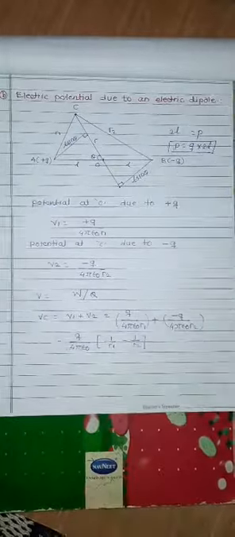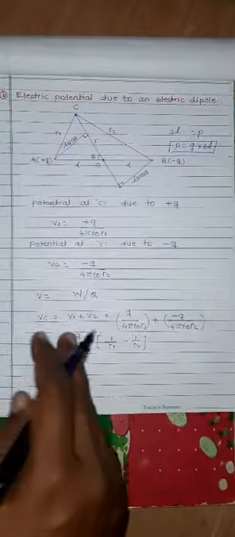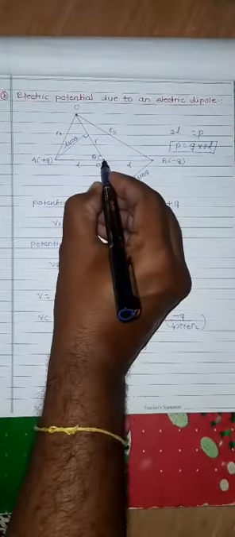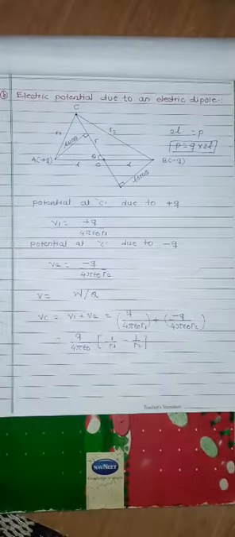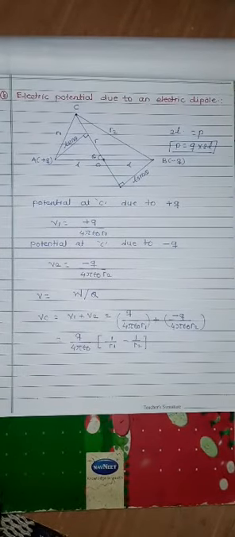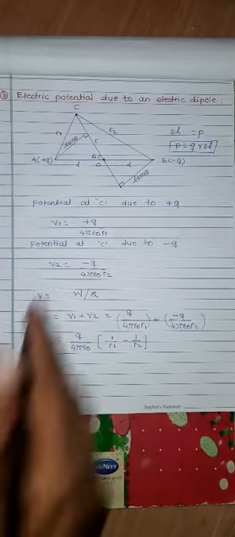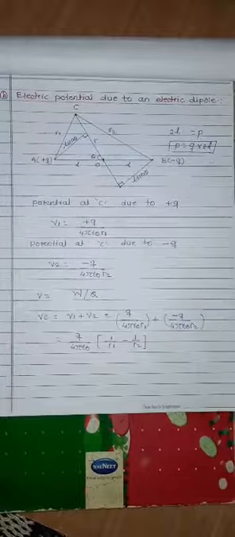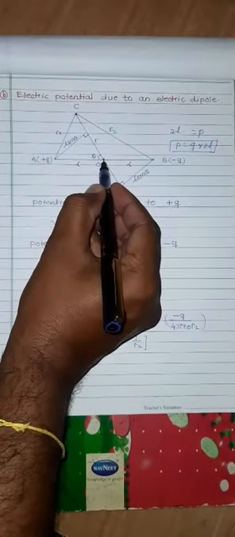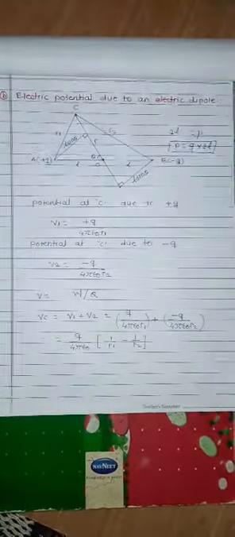Now suppose we join the two points. Consider C to be any nearby point, at a distance r from the center O. This is the distance r.